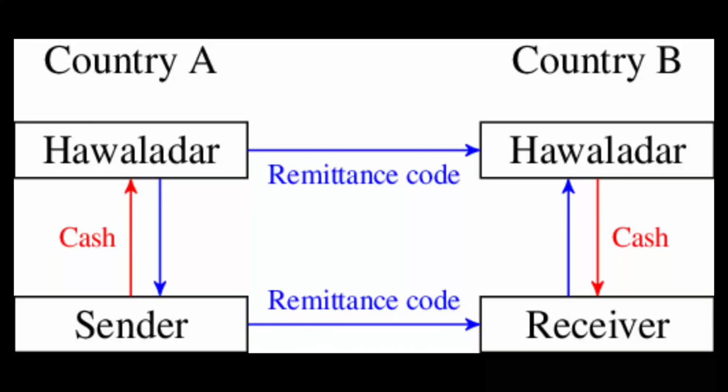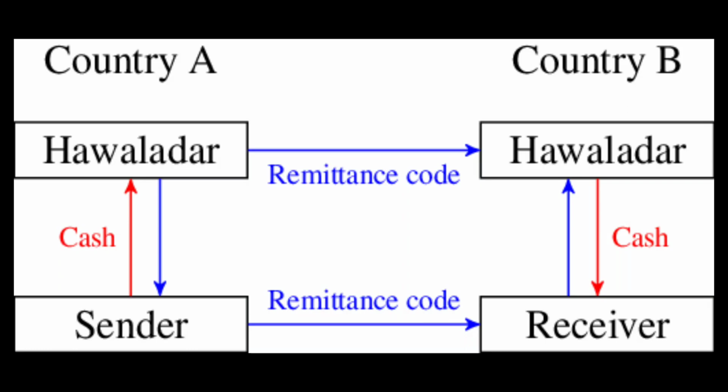Now, instead of a normal banking channel or other mediums like Western Union, the son sends it to his father through Hawala. The sender will first give the money to a Hawaladar in a particular country or location, and he will give the cash to the Hawaladar, and the Hawaladar will in turn give a particular code to the sender. That could be anything like 123 XYZ. Well, it will be a difficult code.